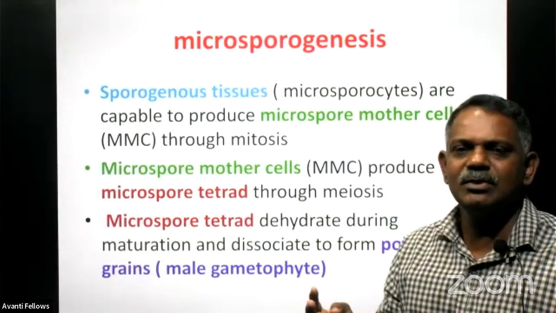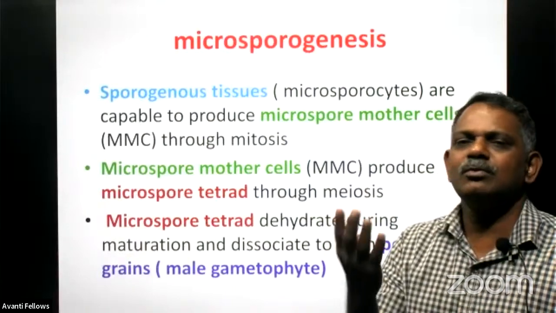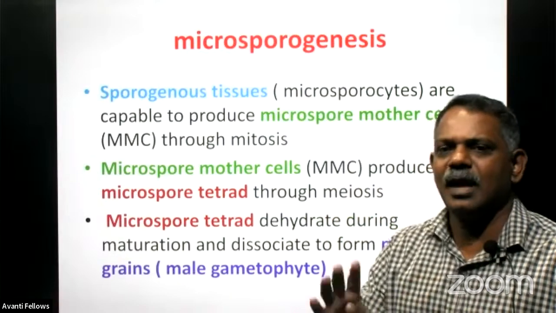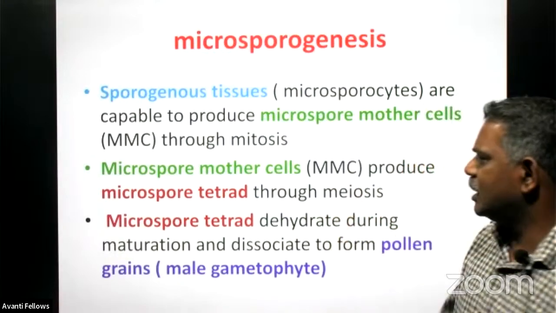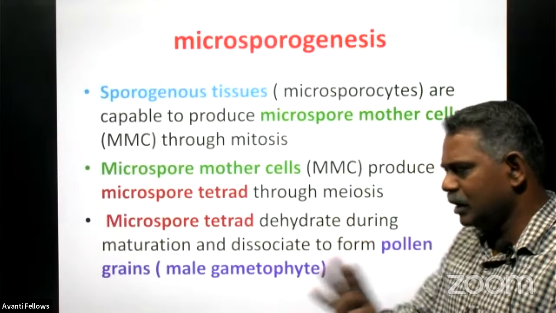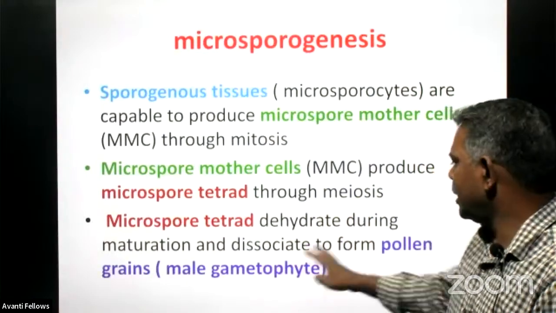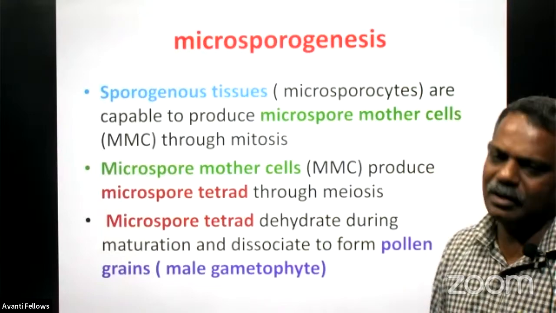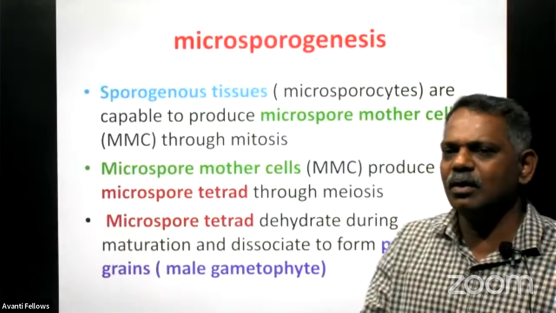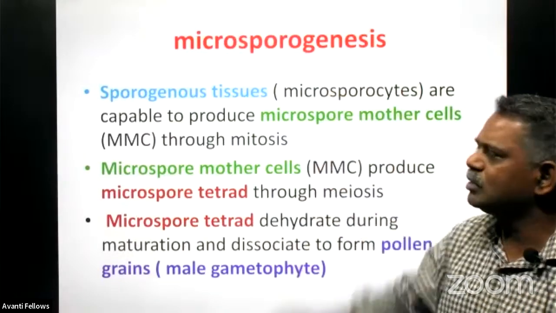Because during this division, the chromosome number is reduced to half. Right. That is, the haploid cell will be produced at the end. Then the microtetrad dehydrates during the maturation process and dissociates into pollen grains. So this is the overall thing related to sporogenesis.